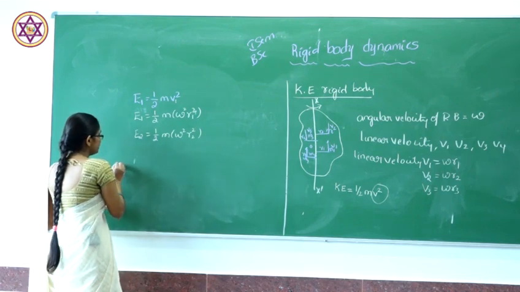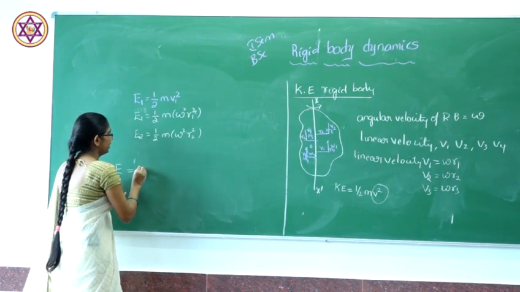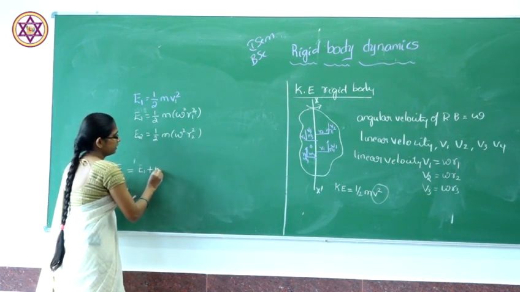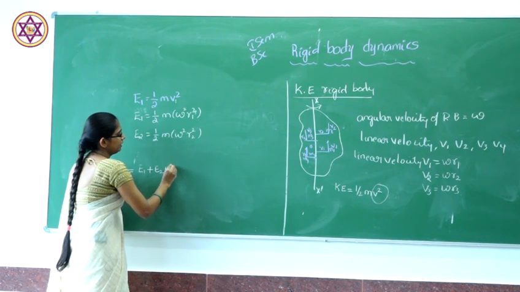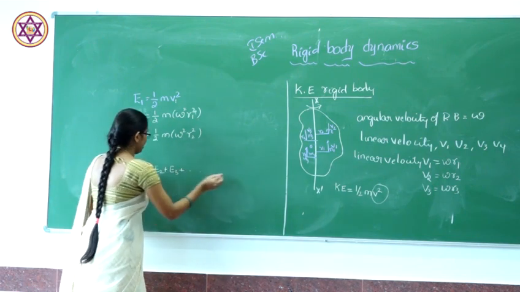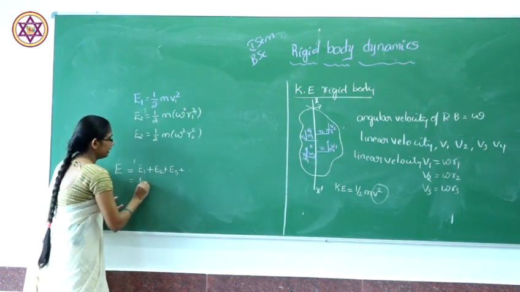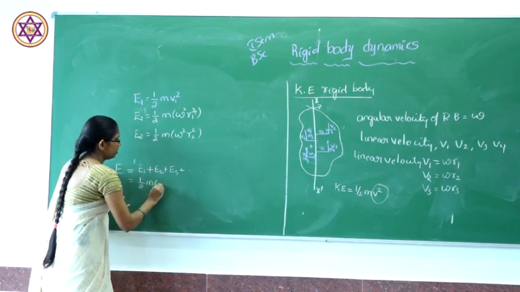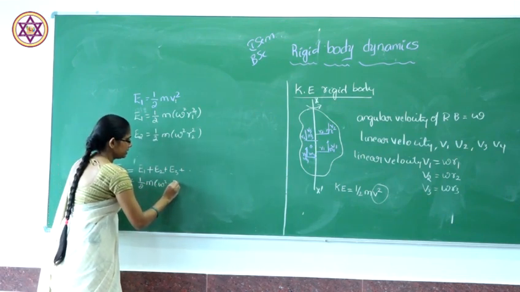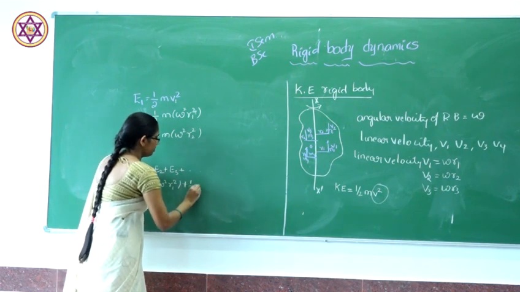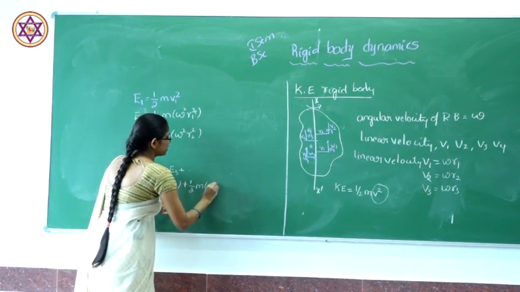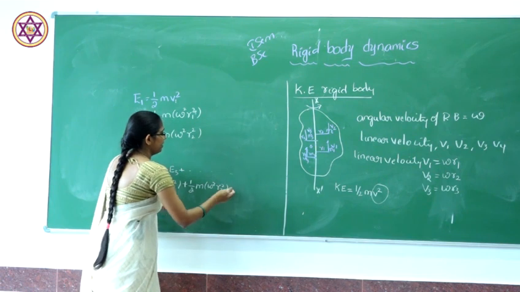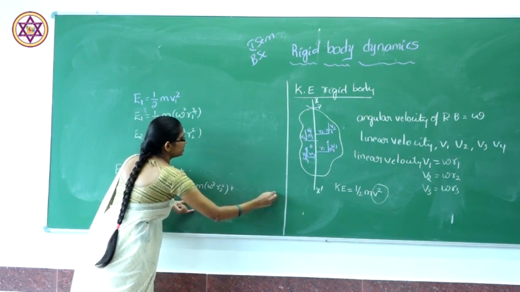So the sum of these kinetic energies is E1 plus E2 plus E3 and so on. E1 is half m1 omega square r1 square, plus half m2 omega square r2 square, and it goes on.